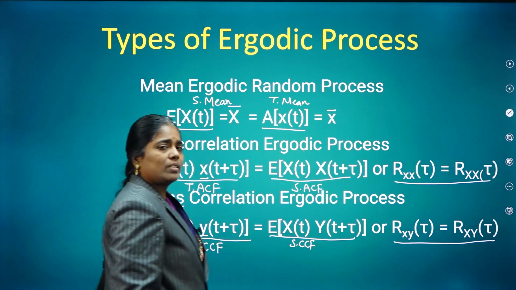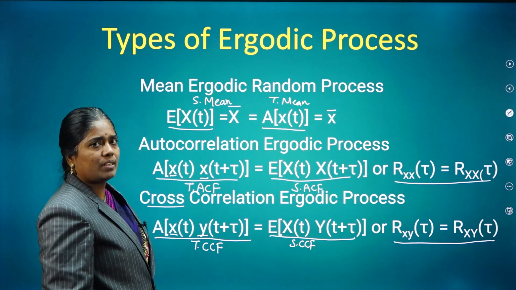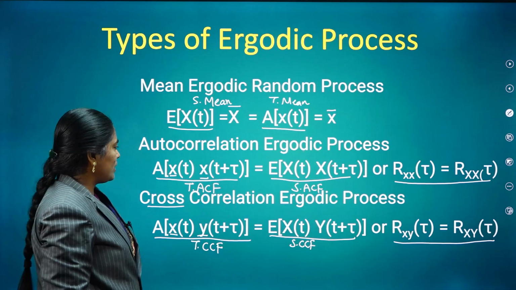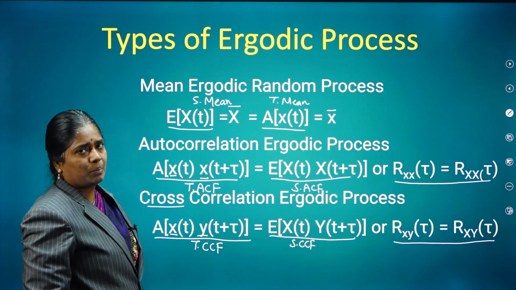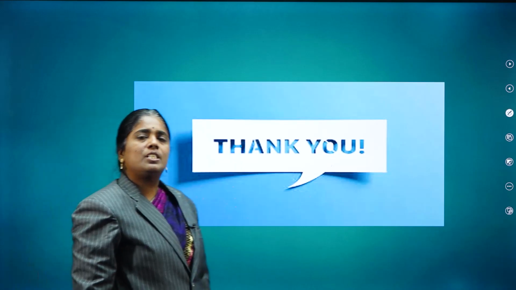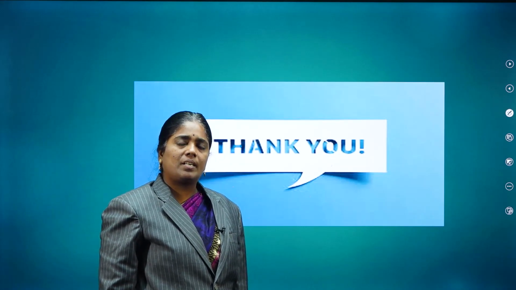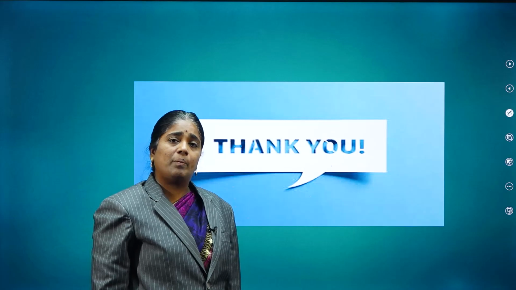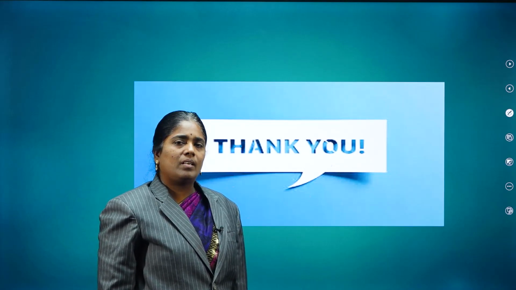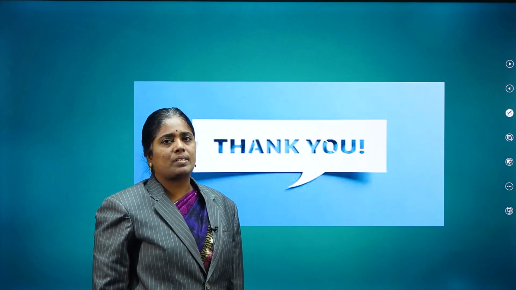Like that, there are three types of ergodic process: mean ergodic process, autocorrelation ergodic process, and cross correlation ergodic process. In this video, I have explained the stationary random process as well as the time average and ergodic process, what the ergodic theorem is, as well as the different types of ergodic process.